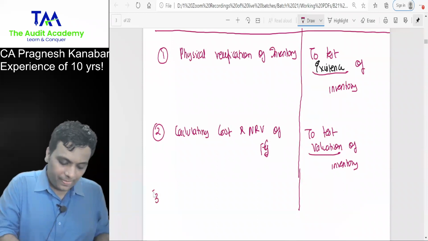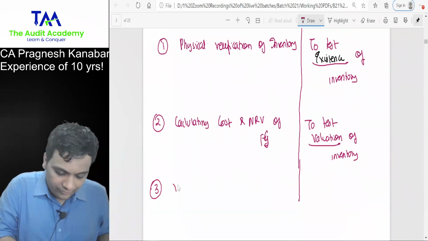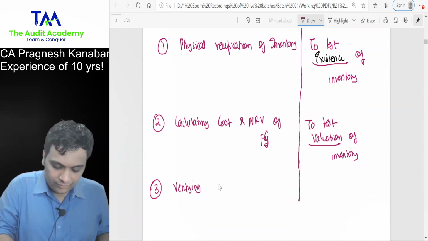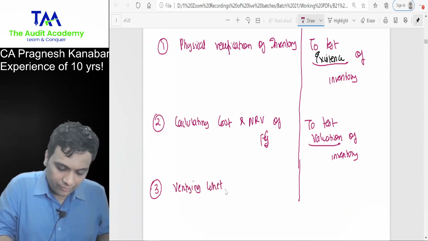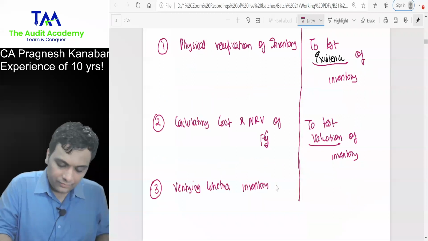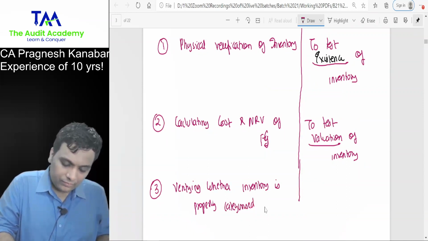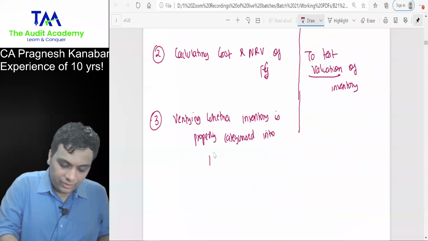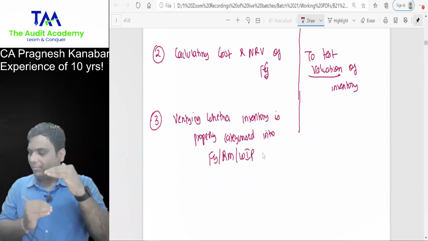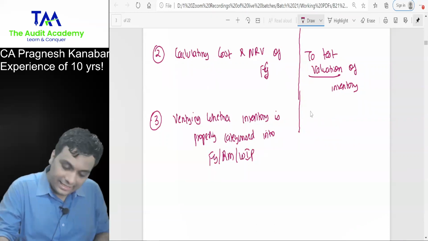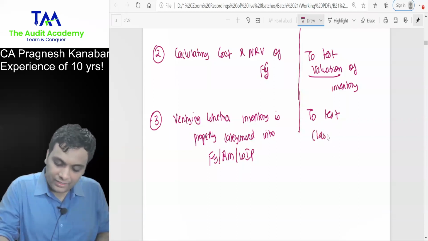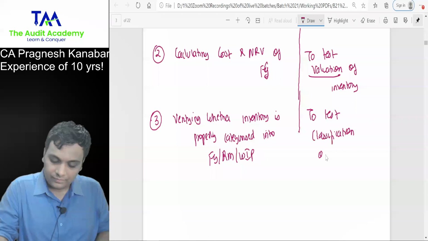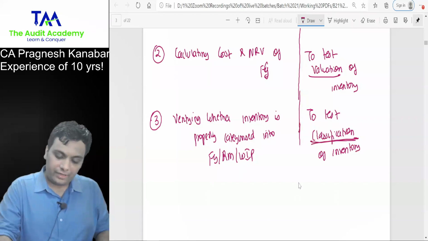One more time. Let us say that I am verifying whether inventory is properly categorized into finished goods, raw material, WIP. Whether it is properly categorized into this. Yes, I am trying to test the classification of inventory. Very good. I am trying to test the classification of inventory.